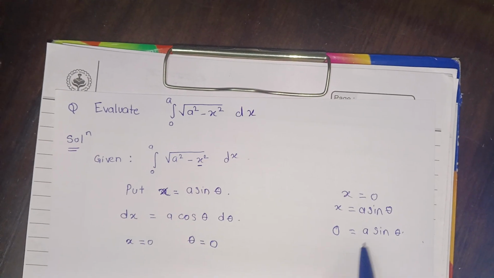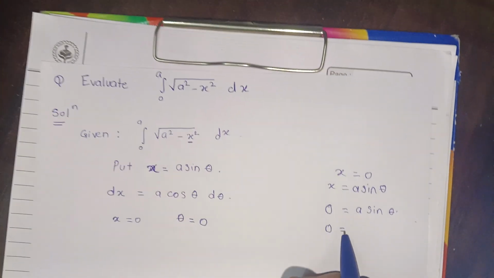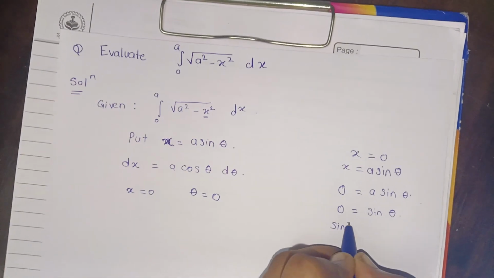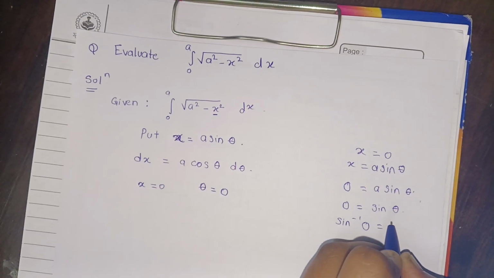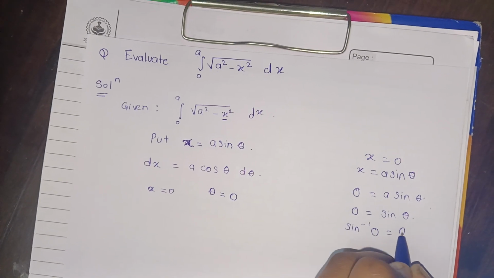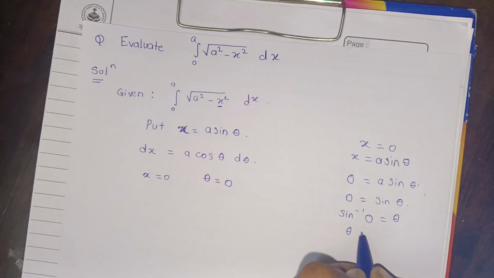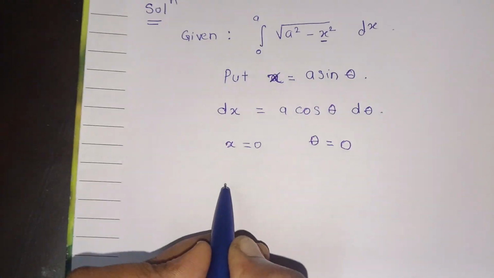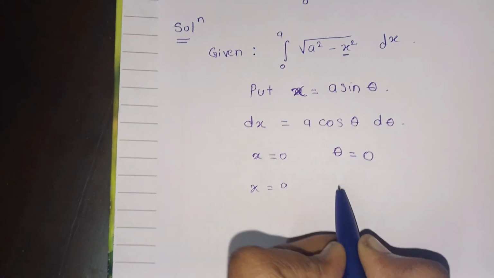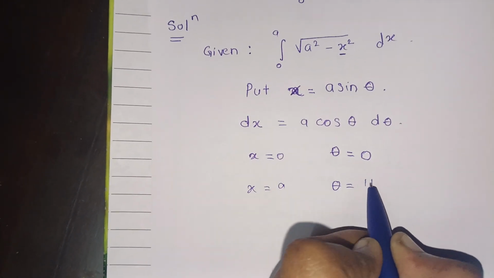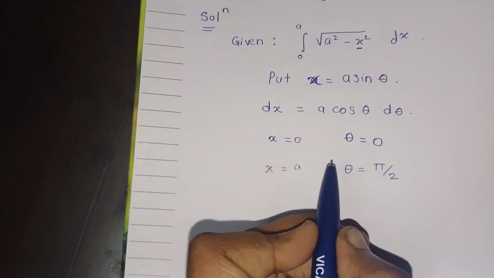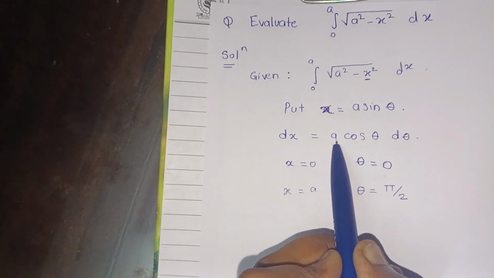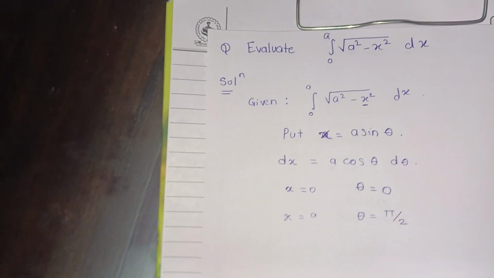So a would come down, and it will be 0 is equal to sine theta, then sine inverse of 0 is equal to theta, so theta will be 0 degrees, right? Similarly, when x is equal to a, theta will be pi by 2. So here we have got the limits from 0 to pi by 2, and we have got our question in formula form.